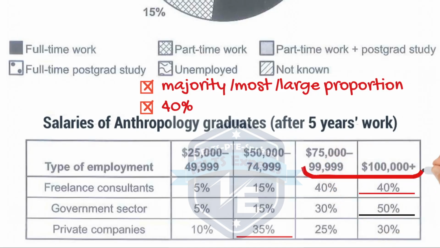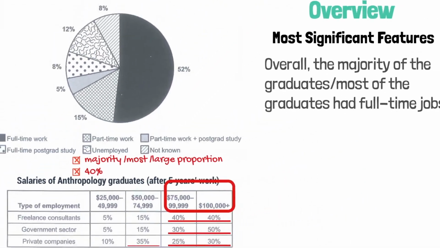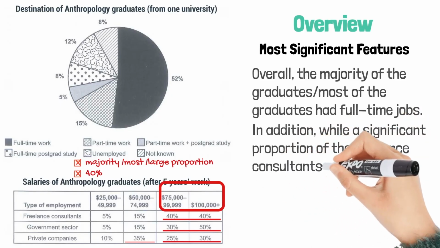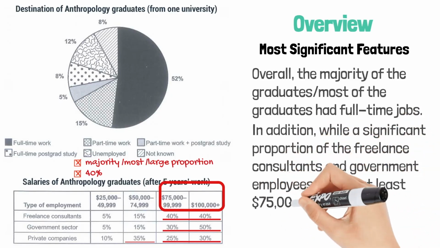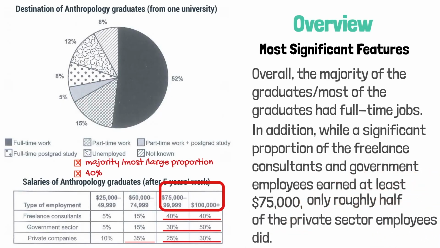How about we group together the two highest salary ranges? Then we have 80% of the freelance consultants that earned at least $75,000. We also have 80% of the government employees and 55% of the private sector employees that earned this much. These three numbers are quite big, so now we can use expressions like most and a great proportion. In addition, while a significant proportion of the freelance consultants and the government employees earned at least $75,000, only roughly half of the private sector employees did.